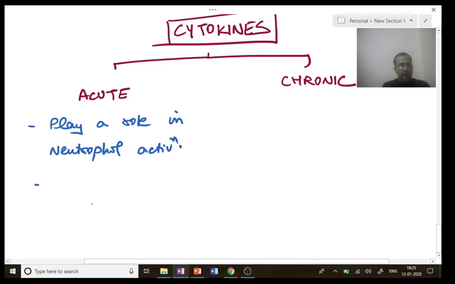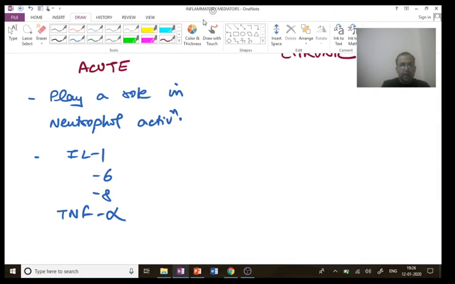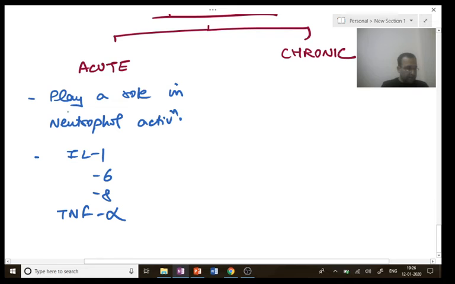Next point, the acute inflammatory mediators are interleukins. They are interleukins 1, 6, 8, TNF alpha. Nothing major. My main point of concern here is the chronic cytokines. Which is the main cell of chronic inflammation?